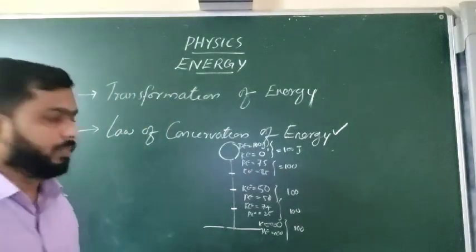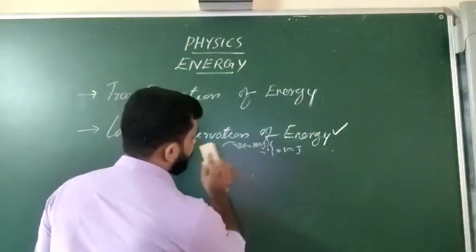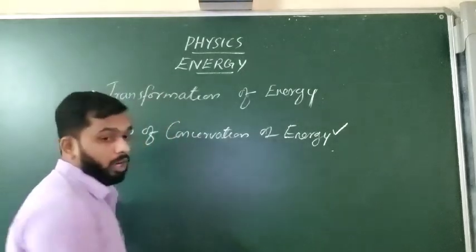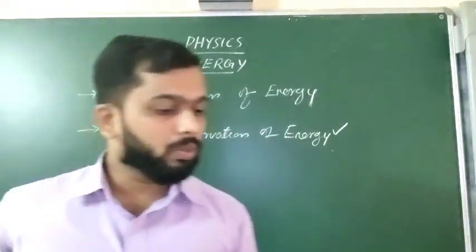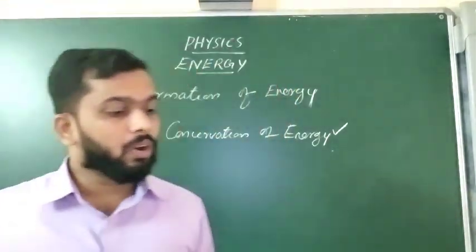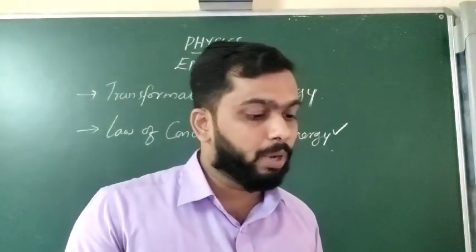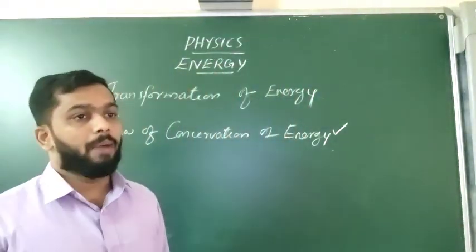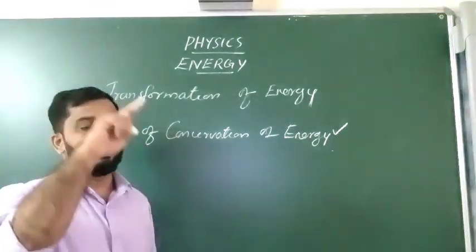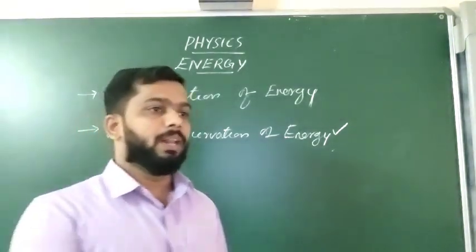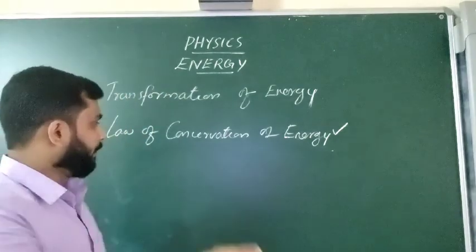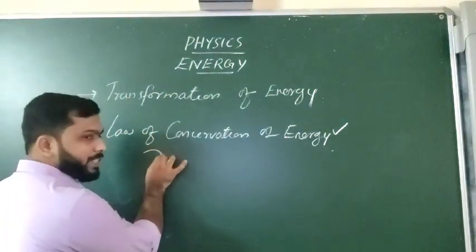Clear now? Then one more example is given in your textbook. What is that? Roller coaster. Have you heard about roller coaster? It is there on page number 38. You can look at figure 3.11. In amusement parks you might have seen roller coasters. They have different shapes of curves, and at a height it will start.